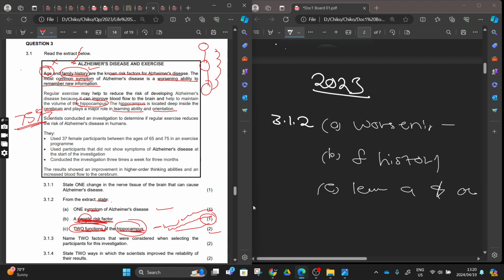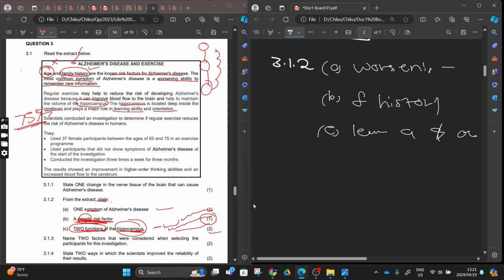Then also, here's another thing, the tip of the day. Tip of the day. When you come to 3.1.1 and you leave a blank space, maybe they are asking you to state one change in the nerve tissue of the brain that can cause some diseases that we didn't learn about, and the cause is not stated in this extract.